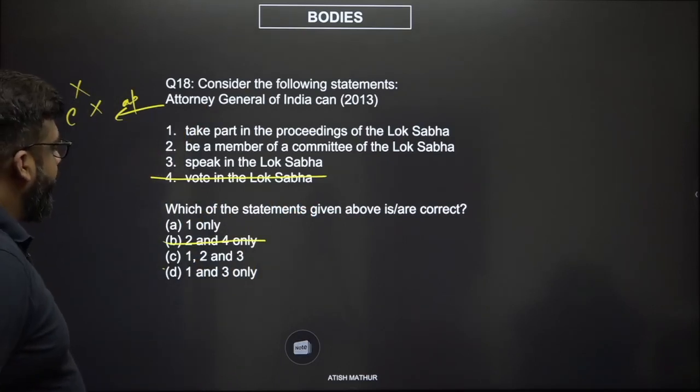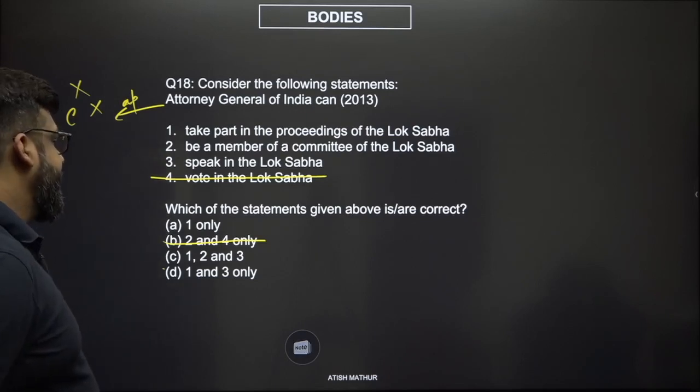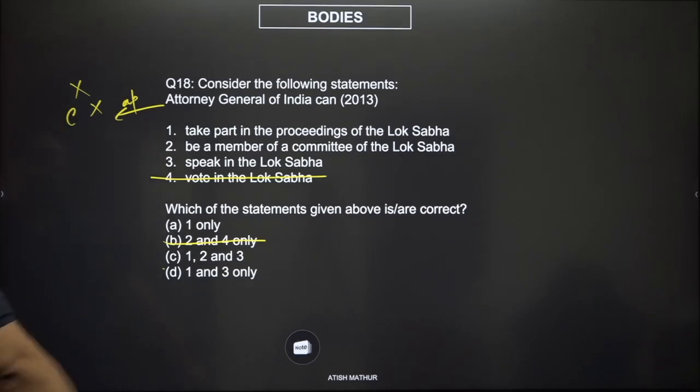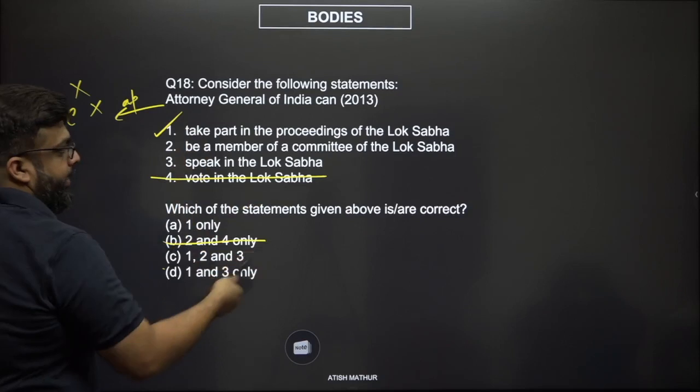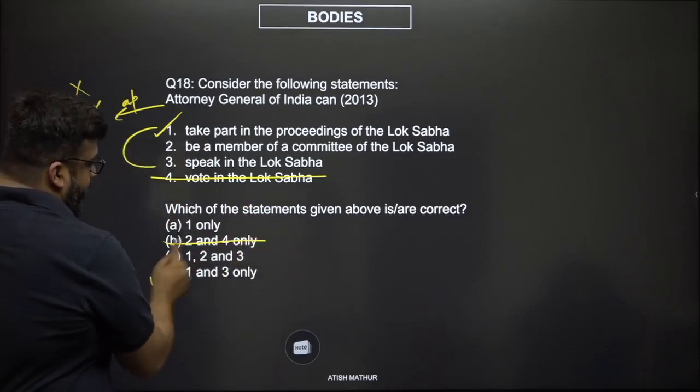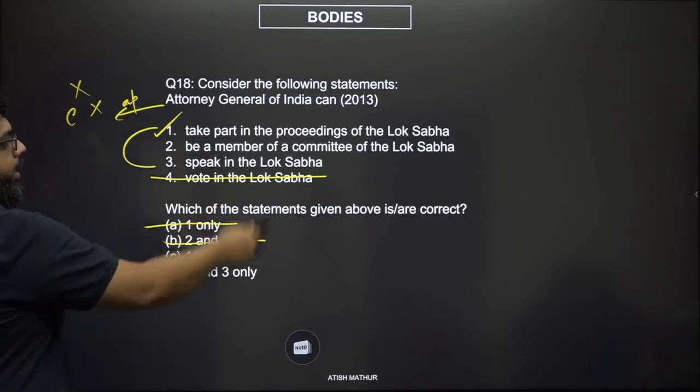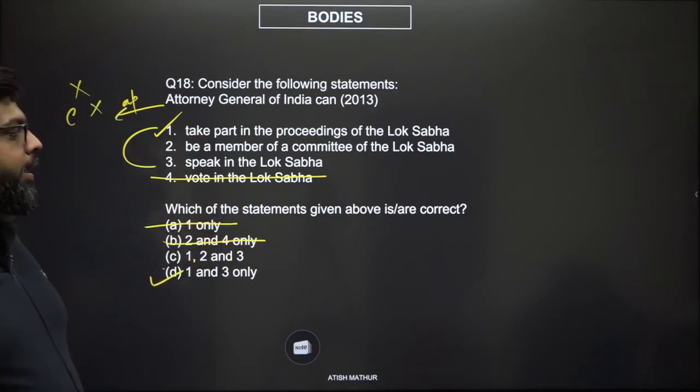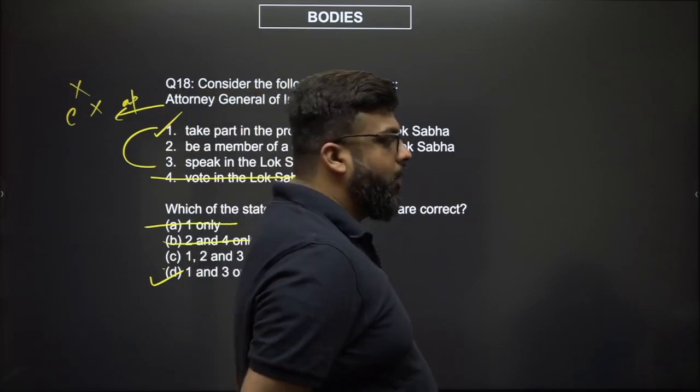Now you only have to look at whether 1, 2 and 3 and 1 and 3 is correct. That means 1 is definitely correct. You definitely can take part in the proceedings of the House. Now, if you can take part, that means you can also speak. That is how you take part in the proceedings. 1 and 3 are supplementary. So it's either figuring out whether you can be a member of a parliamentary committee comprising of the Lok Sabha or not.